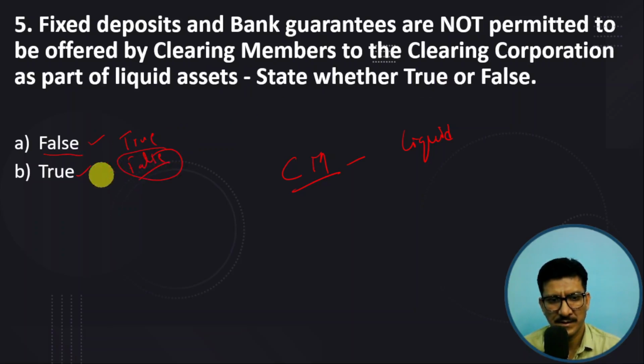We generally see the second option is the answer, and when we tick it in the examination, our answer gets wrong. Here you need to pick the first one. The first one is right, that is false, because the members are permitted, they are allowed to give fixed deposits and bank guarantees.